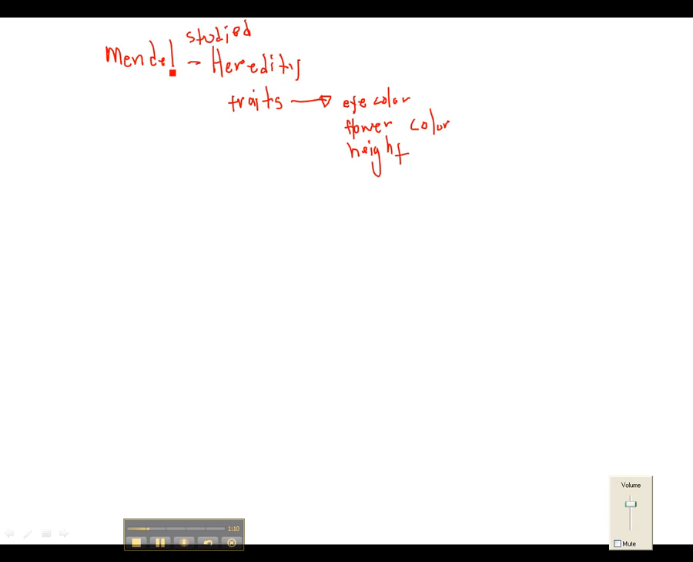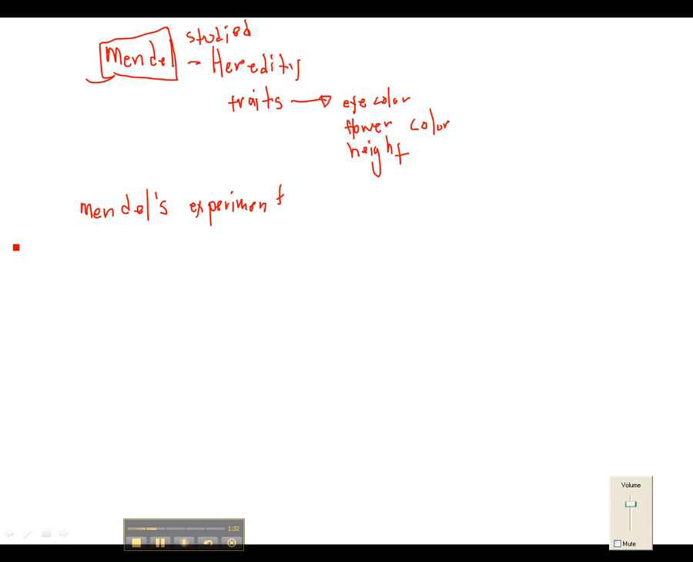So once again, Mendel was a monk, and his particular plant of choice to study heredity with was pea plants. He really, really liked pea plants. So let's just start with Mendel's experiment.